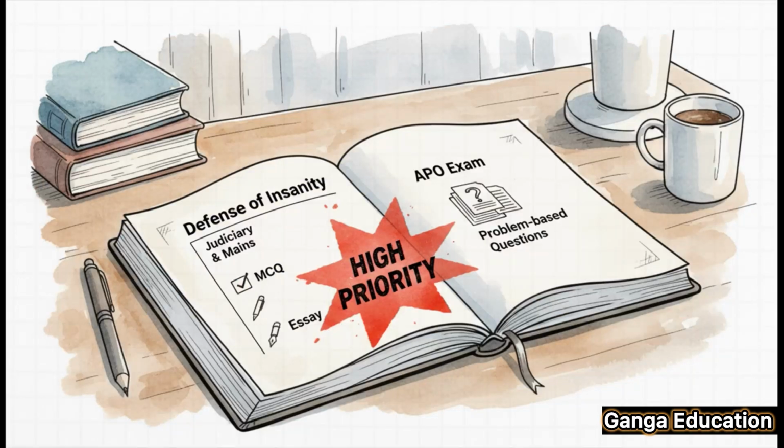Listen, for both the judiciary prelims and mains, this section is extremely important. In prelims, you can get a direct question on its ingredients. For mains, expect problem-based questions. And for the APO exam, you can definitely see direct questions on this topic. So please make sure you know the ingredients and the landmark case inside and out.